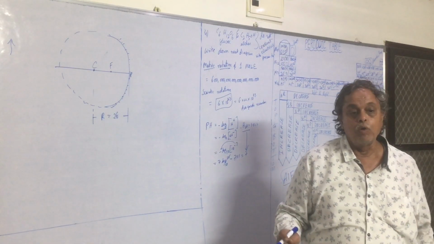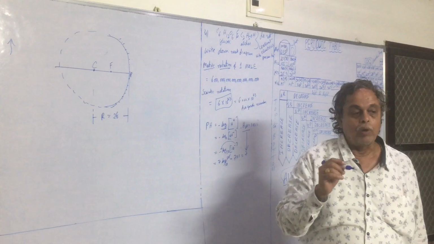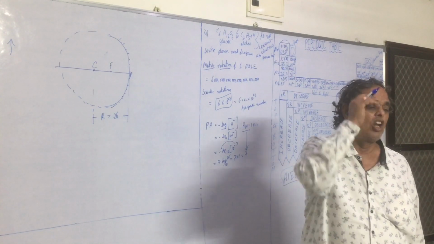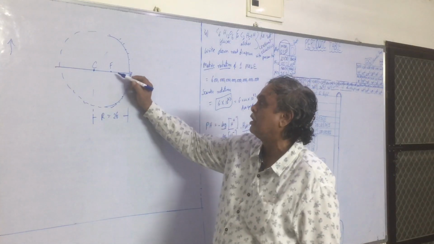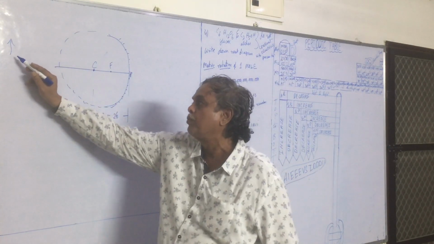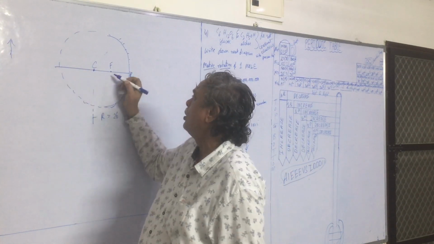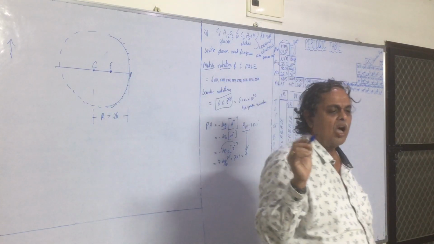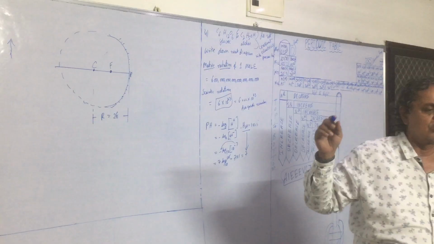Highly inverted. What is the size of the image? Point size, dot size. This image will be formed here. Infinite means dot size.